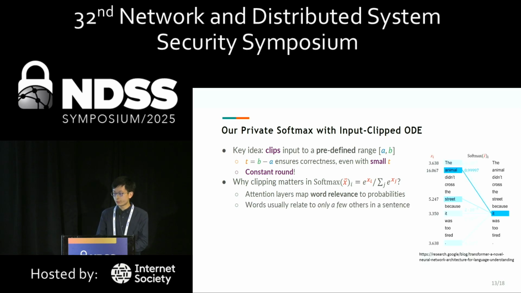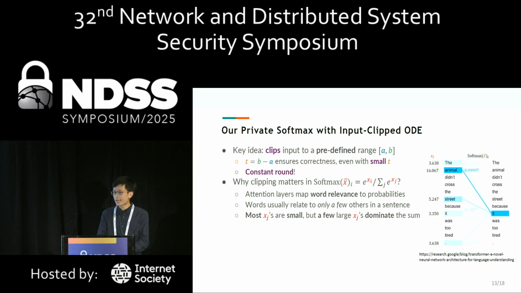In natural language processing, a word is usually related to only a few words in a sentence. For example, consider the sentence, the animal didn't cross the street because it was too tired. The word "it" clearly refers to the animal instead of other words. So the softmax input corresponding to the animal would be large, while the inputs for the other words will be relatively small.